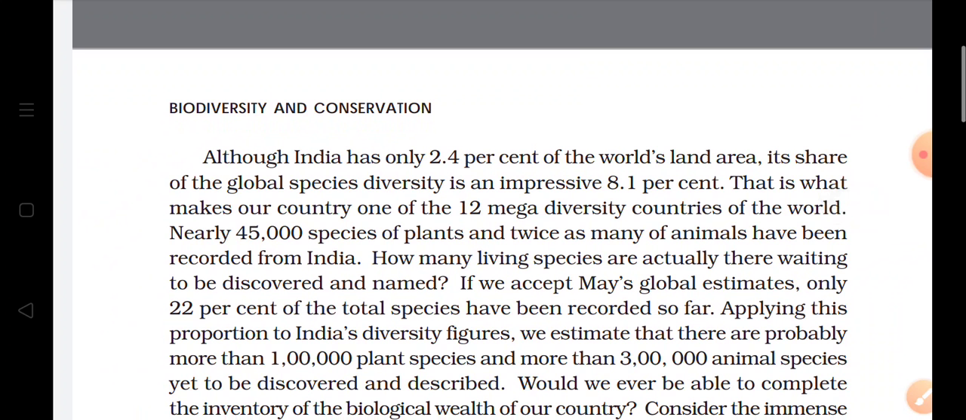Now if we talk about India, it has only 2.4% of the world's land area. Means if we talk about the geographical area, only 2.4% of the total world's land area is with India. And if we talk about global biodiversity, then it is 8.1%. Means we can say that the area is less, but the diversity is more, and that makes our country a mega biodiversity country of the world.